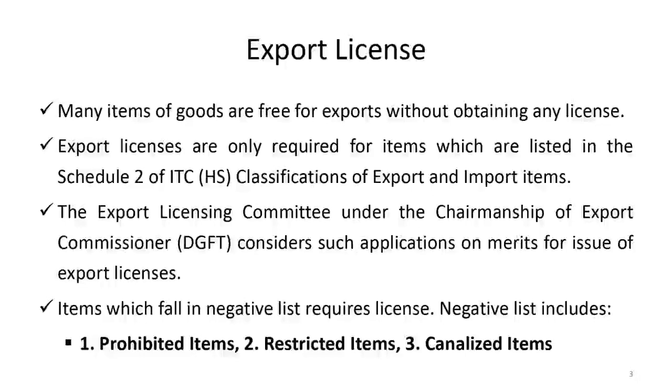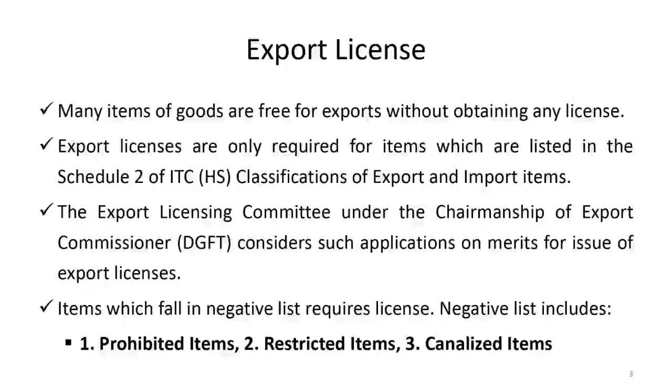The third one is canalized items. Canalized items are products which can only be exported through state trading corporations, STCs. One example of a state trading corporation is MMTC, the Mineral and Metal Trading Corporation. So if you have to export iron or aluminum and things like that, a normal exporter is not allowed to export.